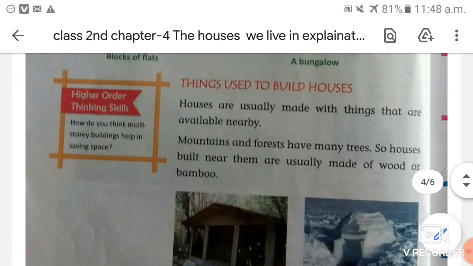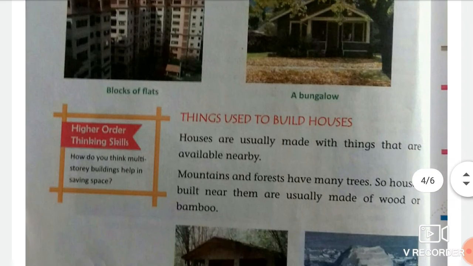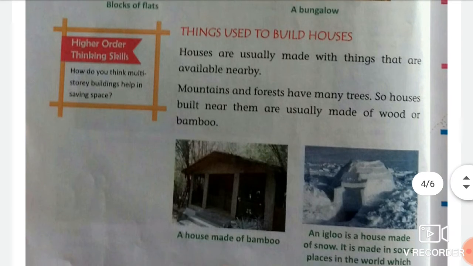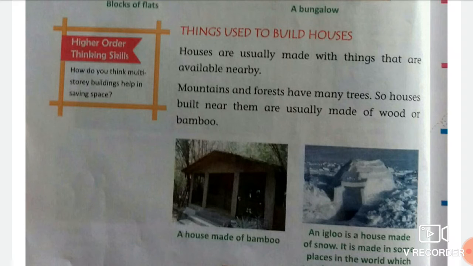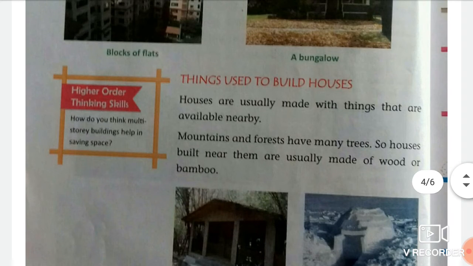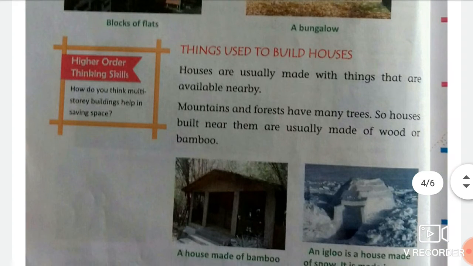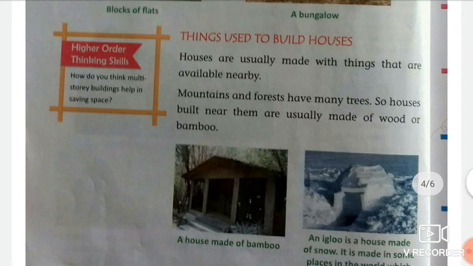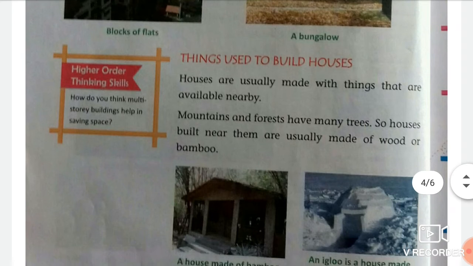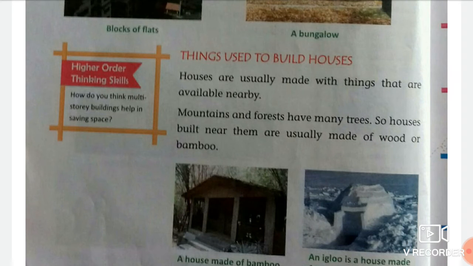Firstly, one thing I want to clear up here is the difference between the pakka house and the kacha house. You may have confusion here. So what kind of houses do we call pakka houses? Pakka houses are very strong houses. They are made of wood, bricks, cement, iron rods and steel.